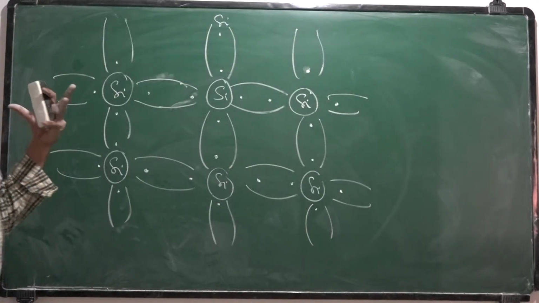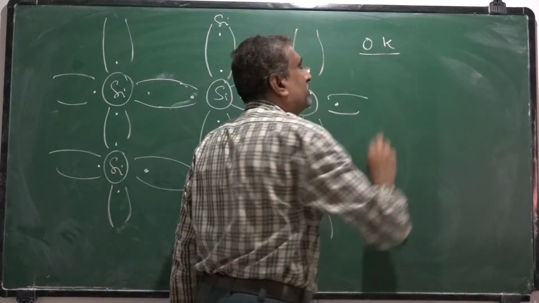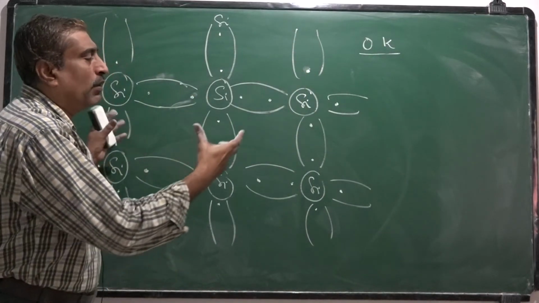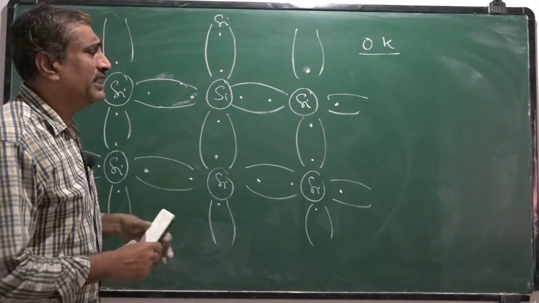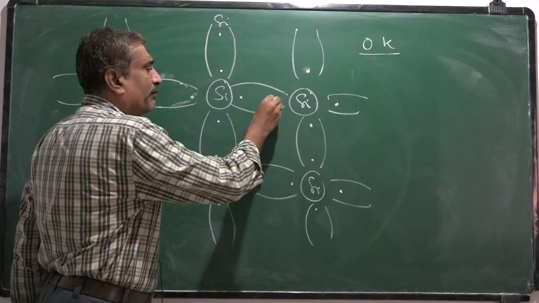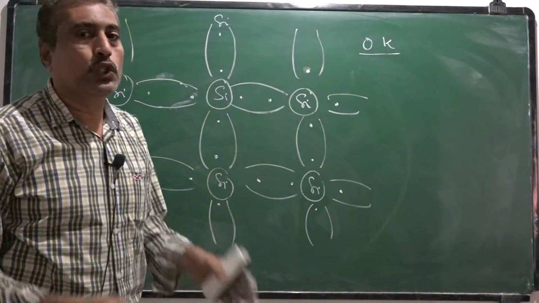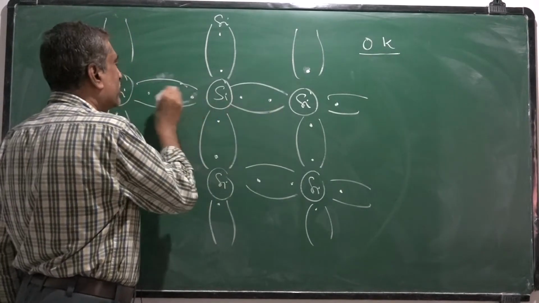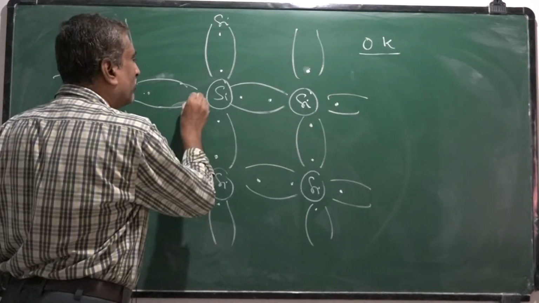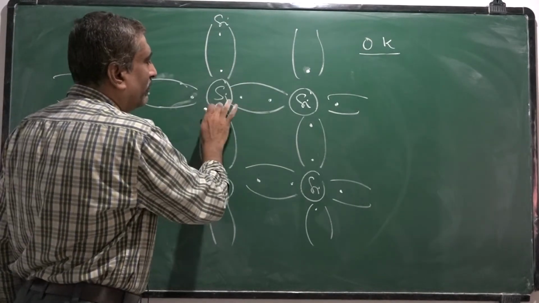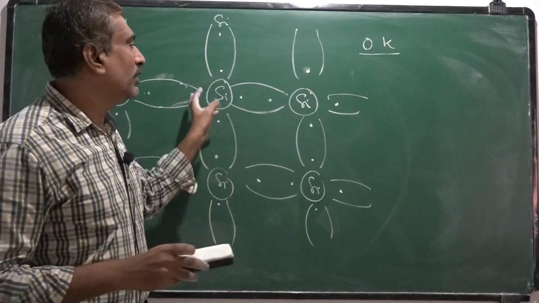When the temperature is 0 K, the bonding of these solids will be strong, because as the temperature decreases, the interatomic distance becomes less, so these bonds are very strong. These covalent bonds become very strong, so that all the 4 valence electrons available for silicon are tightly bound to their covalent bonds.